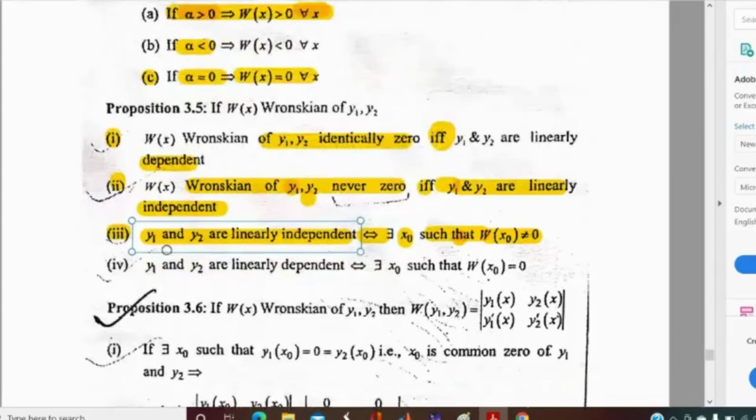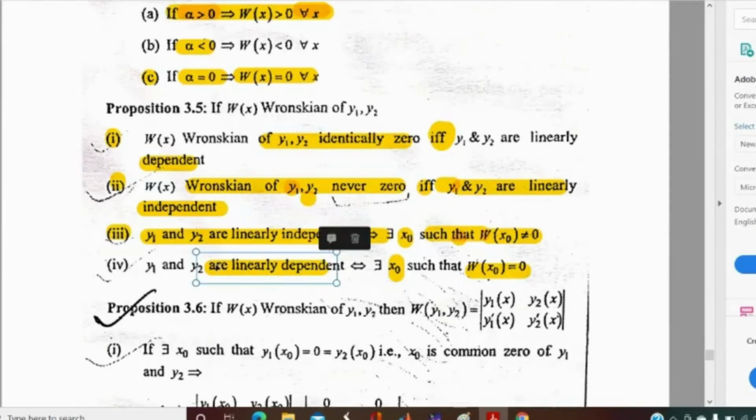Similarly, you can say that if the solutions are linearly dependent, then the Wronskian will automatically be 0. So there must exist x0 for which W at x0 equals 0. On the other side, if there exists x0 such that W at x0 is 0, then throughout the interval the Wronskian will be 0, and the solutions will be linearly dependent. Is proposition 4 clear?